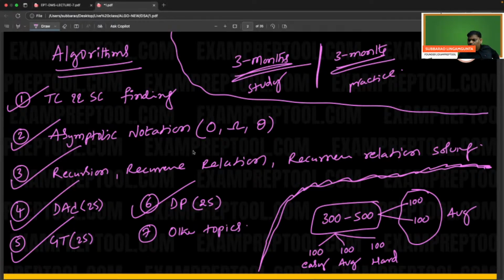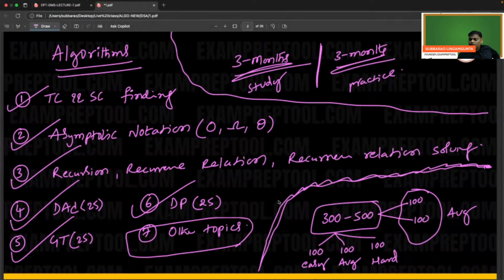First, let me complete. I cannot write the total syllabus, and it's not required. First, concentrate on whichever is needed: time complexity, space complexity finding, asymptotic notation, recursion, recurrence relation solving, divide and conquer 25, DP 25, greedy technique 25. Other topics we are going to cover afterwards. Practice 300 to 500 problems and you will be perfect in algorithm and data structure, that means DSA.